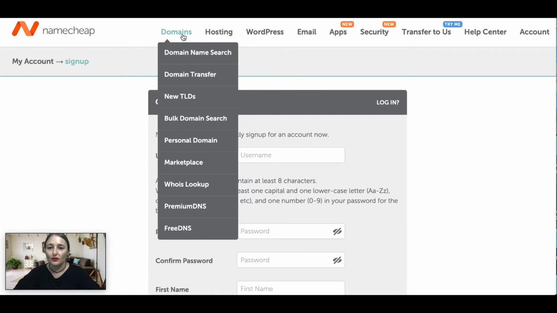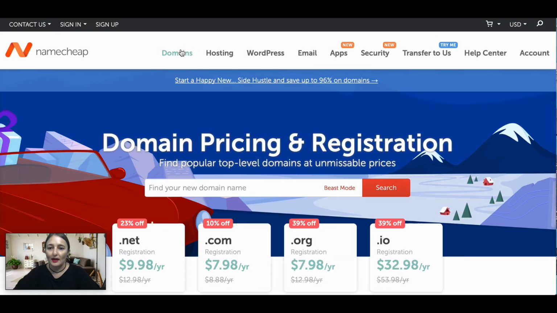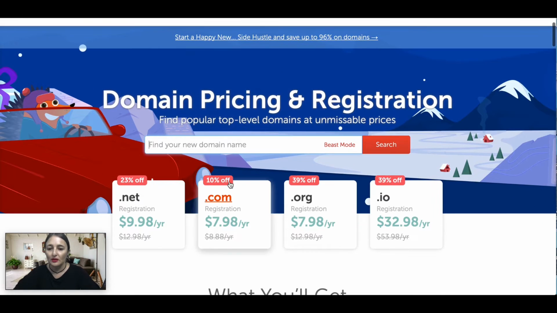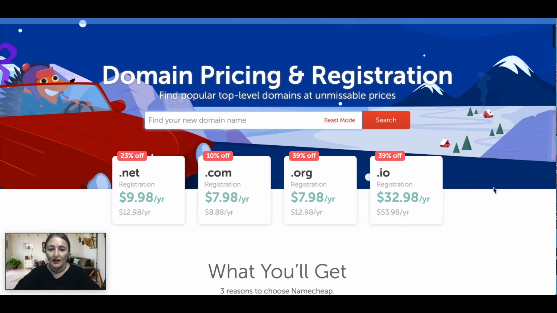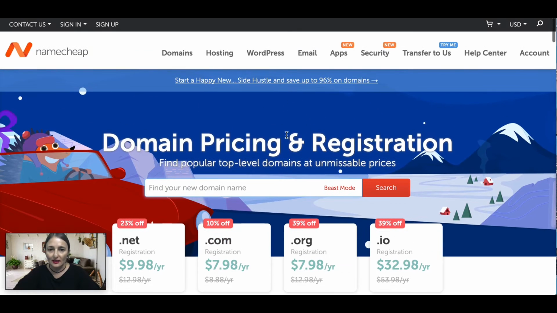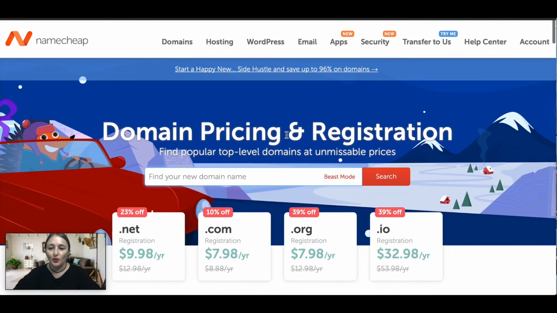Once you've created your account, you're going to go to domain name search, and type in the domain name that you want and see if it is available. If it is available, you will then be able to buy it. So you just go and buy it. And once you've bought it, we're going to come back a little bit later on and point it to your hosting package. So the next thing we're going to be doing is buying a hosting package with Hostgator.